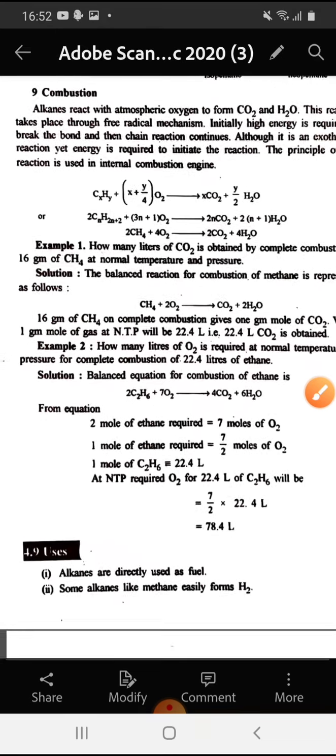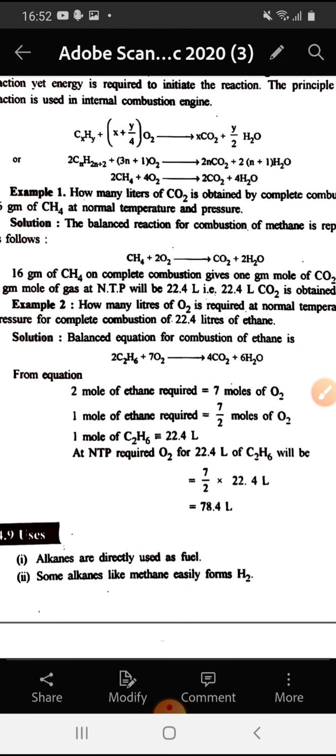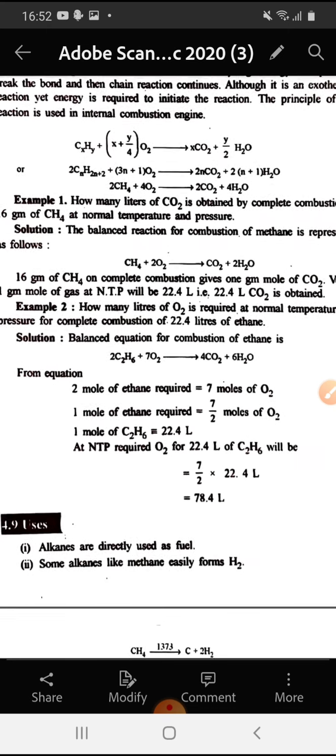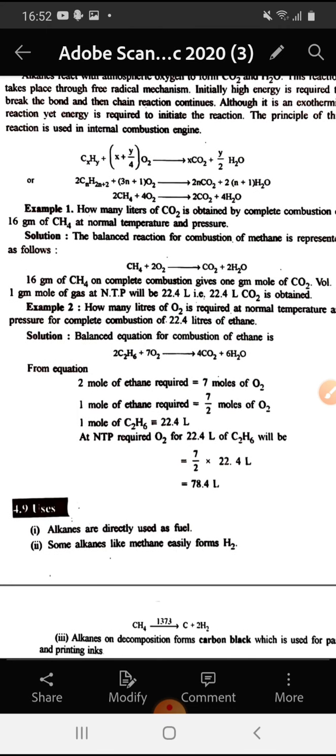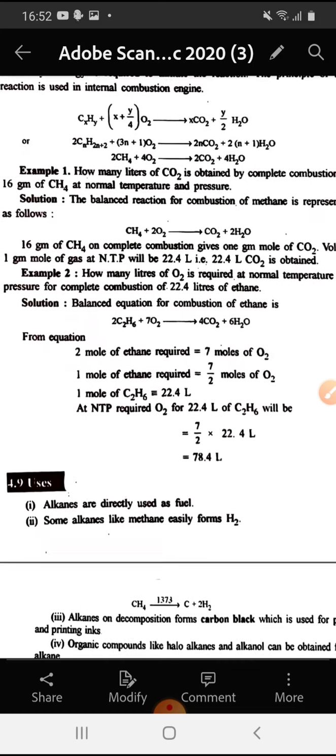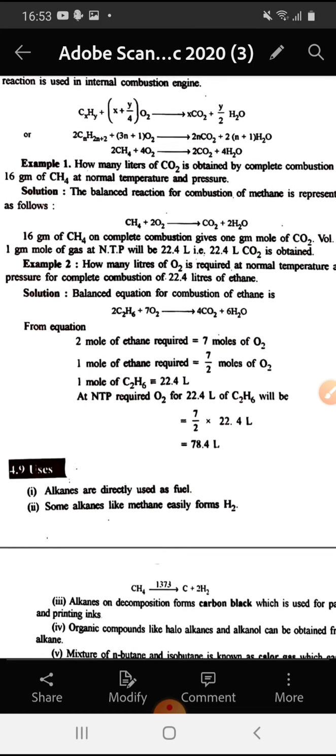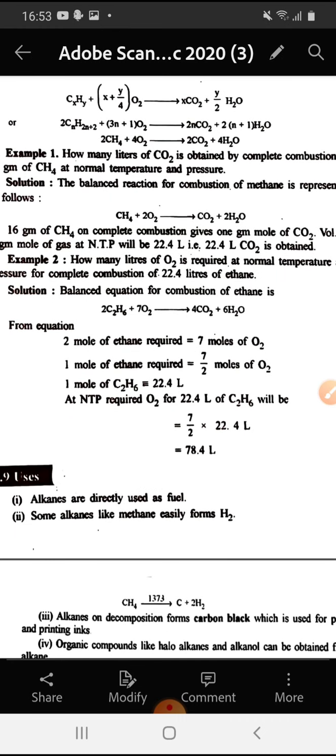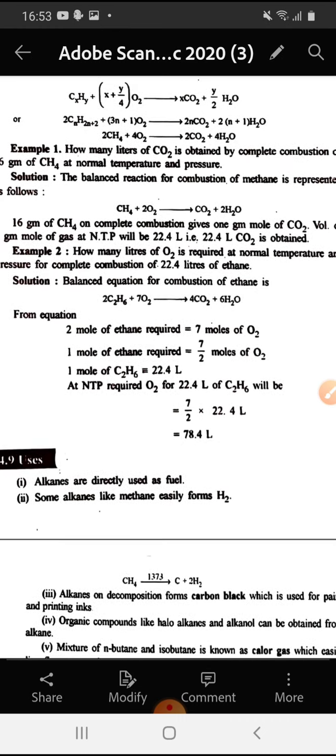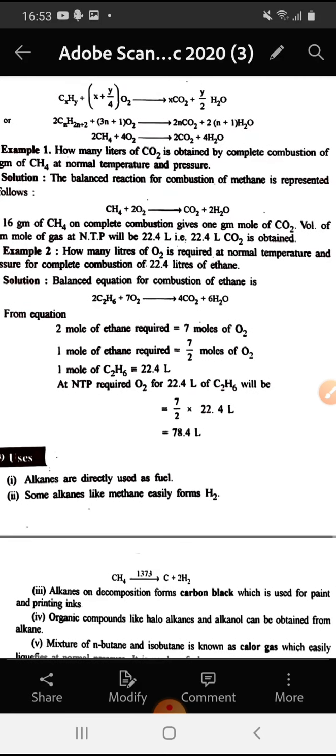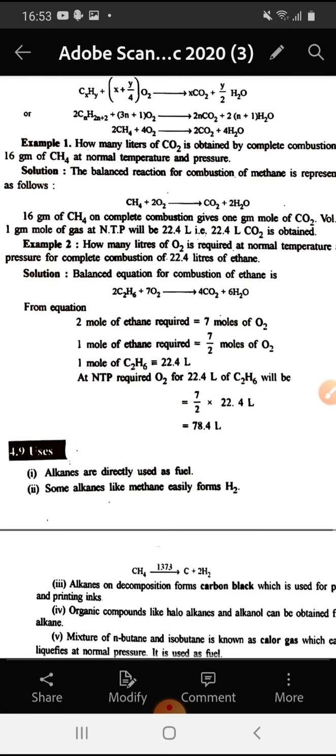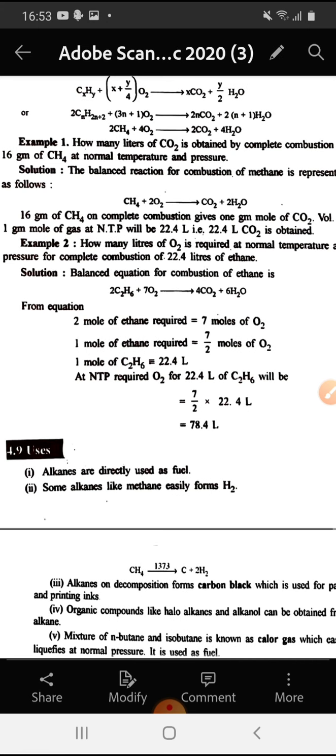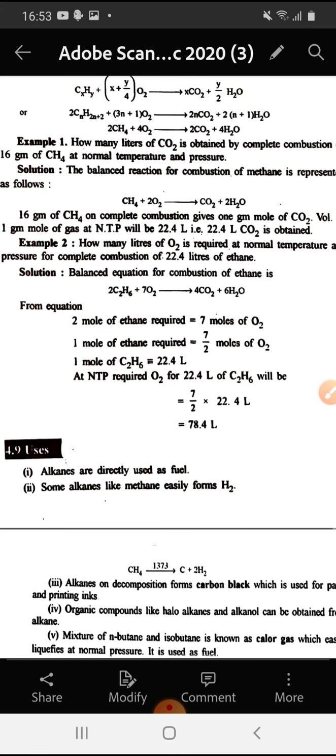So here we take some problems. How many liters of CO2 is obtained by complete combustion of 16 grams of CH4 at normal temperature and pressure? Now we come to the solution. The balanced reaction for combustion of methane is represented as CH4 plus 2O2 gives CO2 plus 2H2O. 16 grams of CH4 on complete combustion gives 1 gram mole of CO2. Volume of 1 gram mole of gas at NTP will be 22.4 liters. That is 22.4 liter CO2 is obtained.